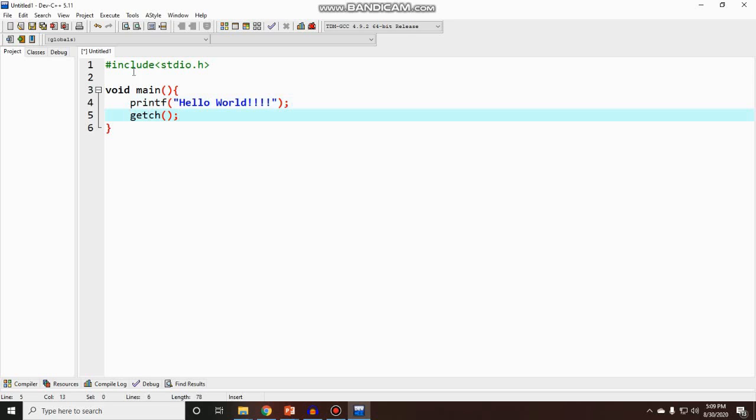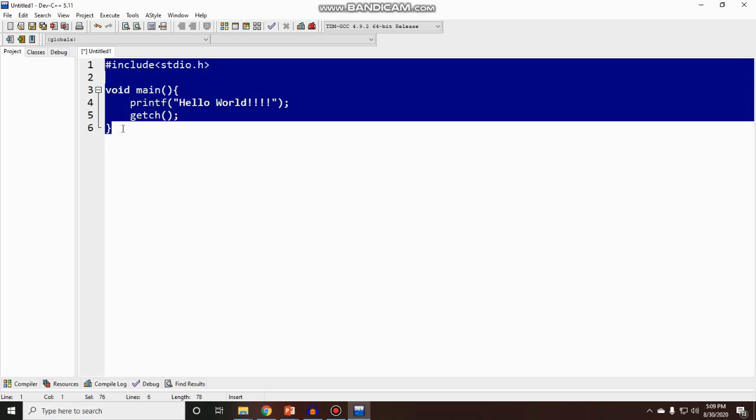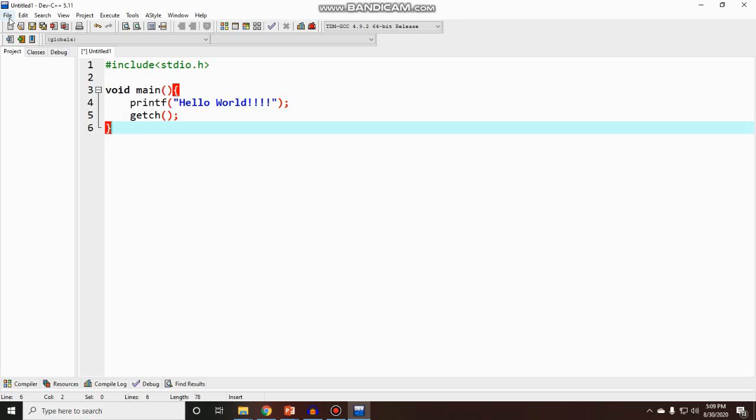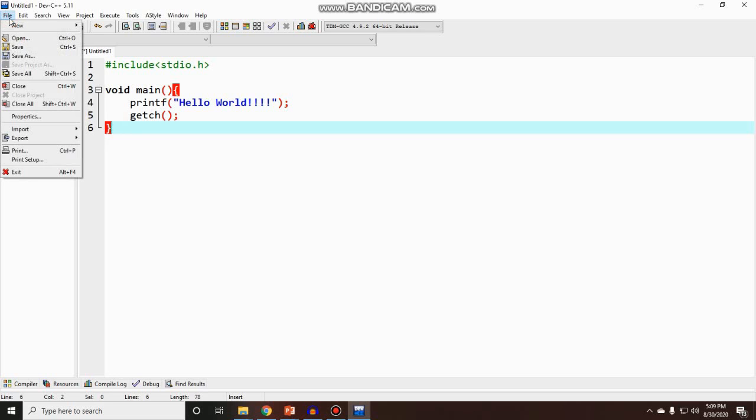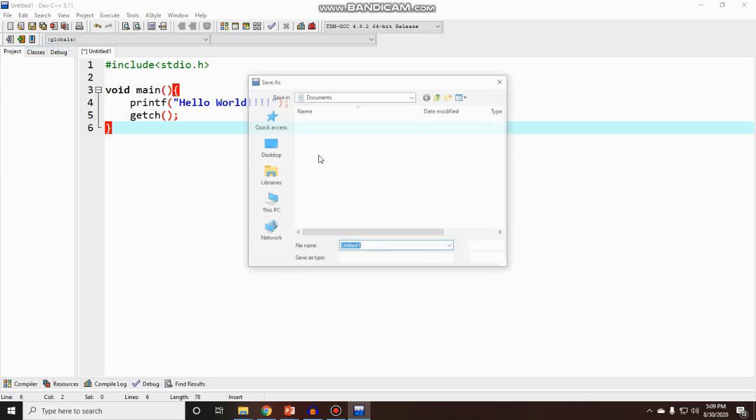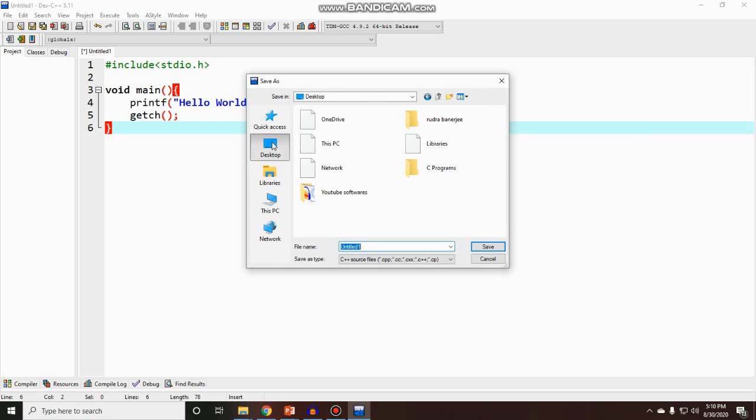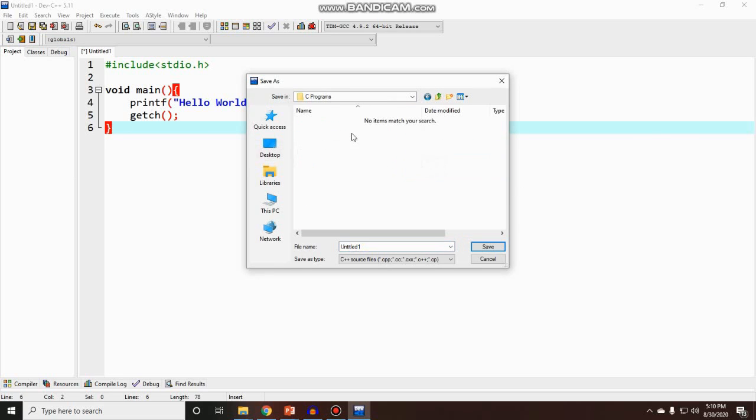I have written my first program, and now, as I showed you a few minutes back, I am going to save this in my desktop folder. I have just created a folder on the desktop, right? Let me rename it as first program and put the extension as .c, and for save as type I can select all files here. So select all files, change the name to first program and put the extension as .c. So let me save the file.